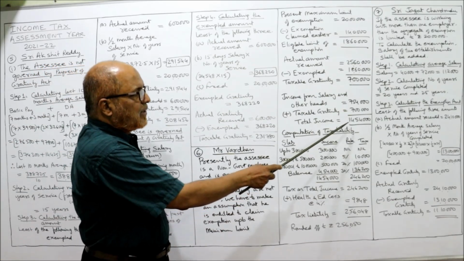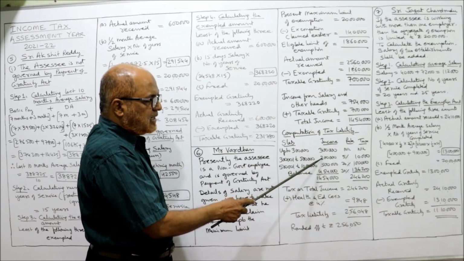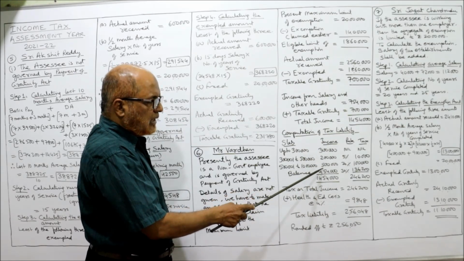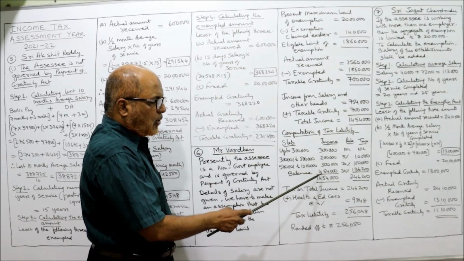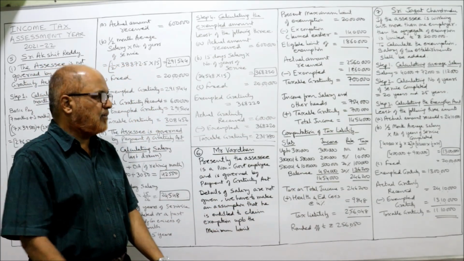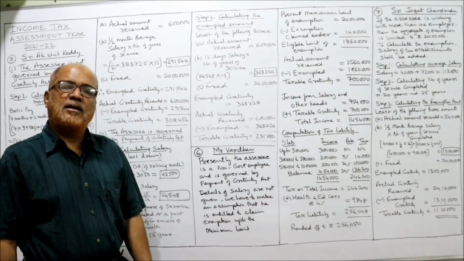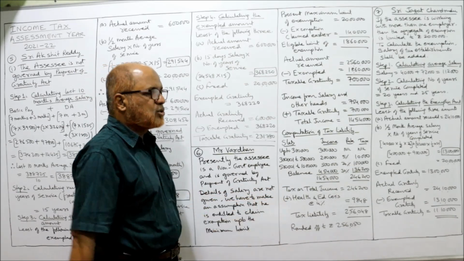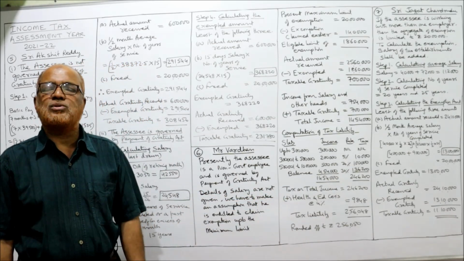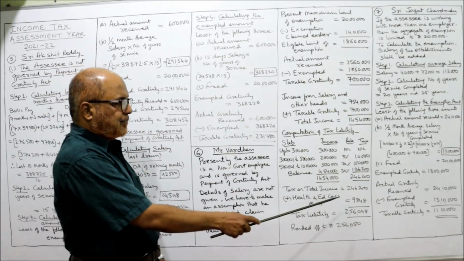What is the total income? 14 lakh 54. From 14 lakh 54 deduct 3 lakh, deduct 2 lakh, deduct 5 lakh. So total 10 lakh rupees you deduct. So 4 lakh 54,000 is the balance on which 30% is the rate of tax. It comes to 1,36,200. Take the total of the tax, it comes to 2,46,200. This is the tax on total income.